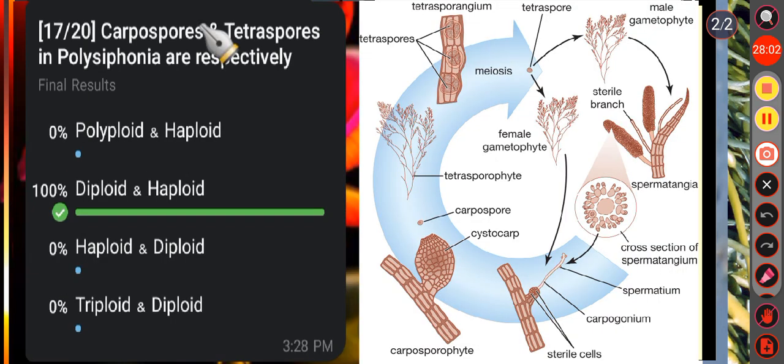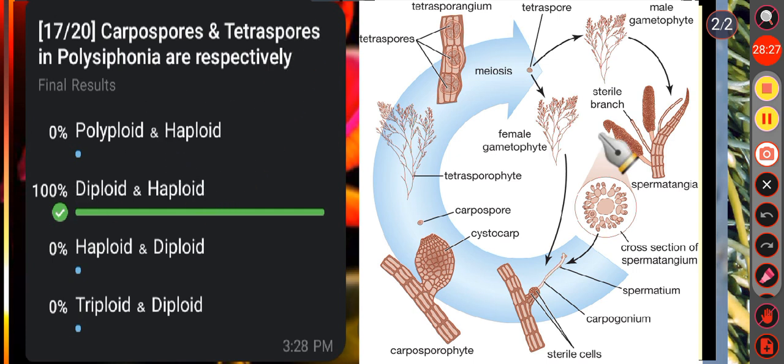Then next question, carpospores and tetraspores in Polysiphonia are respectively option A polyploid and haploid, option B diploid and haploid, option C haploid and diploid, option D triploid and diploid. Here the correct answer is option B, that is diploid and haploid. Carpospores are diploid and tetraspores are haploid in Polysiphonia.